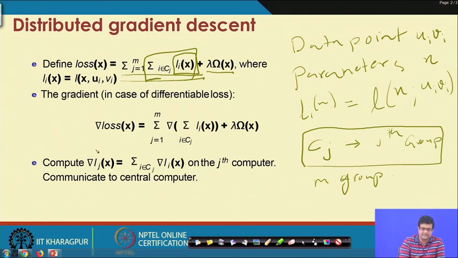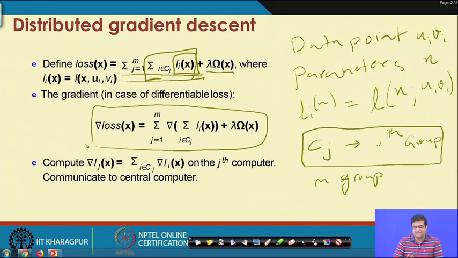The gradient descent algorithm will look like this. Just like your loss is hierarchically broken down into data points within a group and the sum over all groups, the gradient can also be similarly broken down. So you can calculate the gradient over a group.